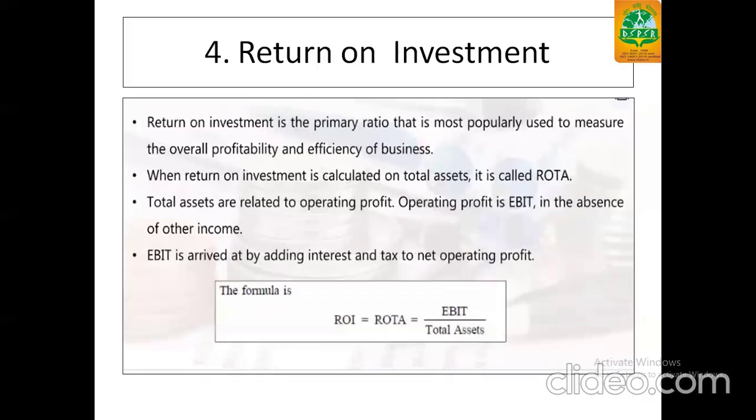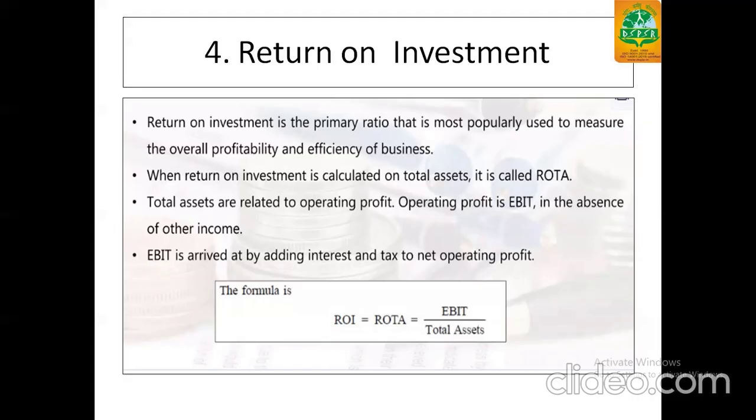Fourth is return on investment. Return on investment is a primary ratio that is most popularly used to measure the overall profitability and efficiency of business. When return on investment is calculated on total assets, it is known as return on total assets. Total assets are related to the operating profits. Operating profit is earning before interest and tax. It is also known as EBIT, in absence of other income.